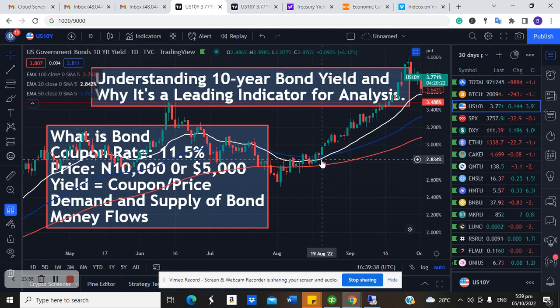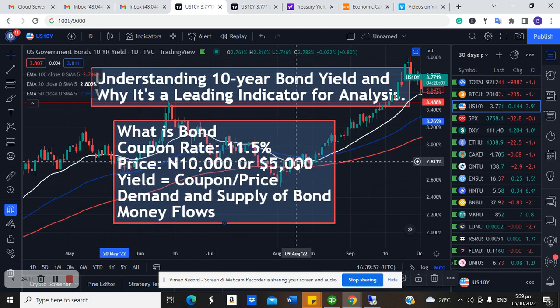Why would I put my money in stock where I know I can put the same money in bond and get a better return while my capital is assured or reserved? So that is why an increase in bond yield is very bearish for the stock market and also the cryptocurrency market. So this bond yield is a major determinant of money flows. And as an investor, you need to know where the money is flowing to.